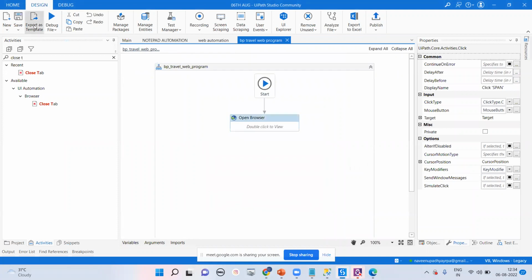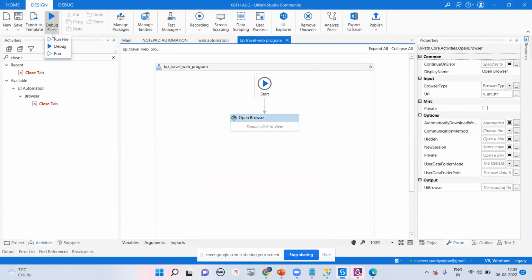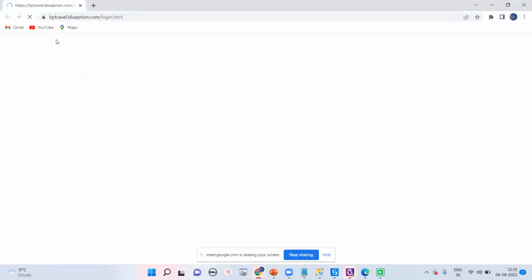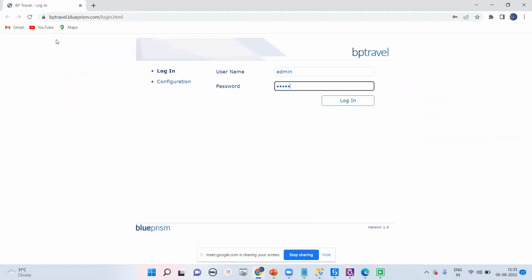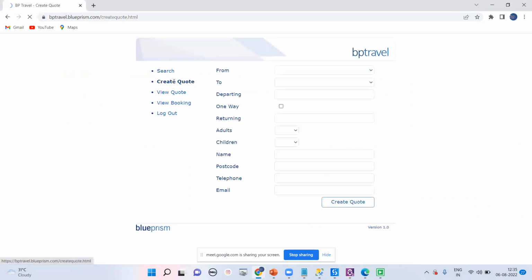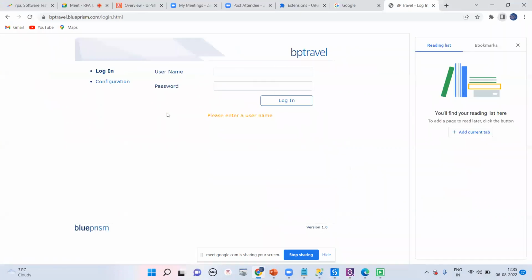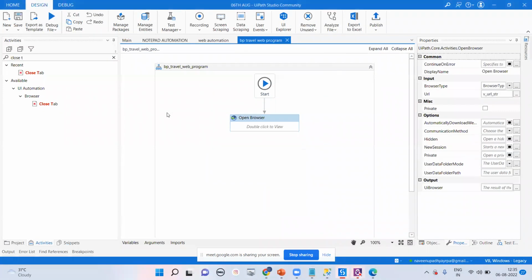If you're going to run this particular program, let me run this again. So it's working perfectly on Google Chrome and Mozilla Firefox. Here we are going to launch on Google Chrome, as we have provided here, and we are going to provide the ID and password. This is the drop down. We are going to pass departure date one way, go for logout and wait up to 2 seconds. And right now we are going to close. Okay. So it maximizes the website, types in your credentials, goes through all the drop downs, and closes.